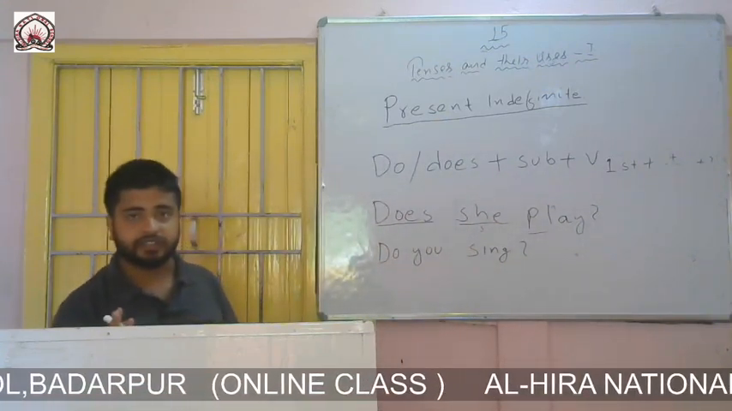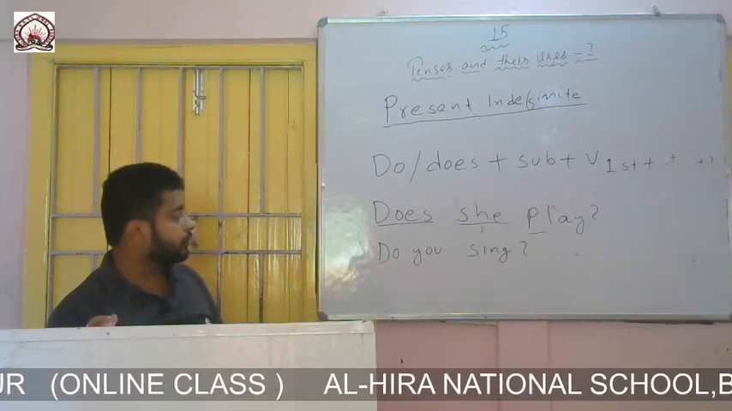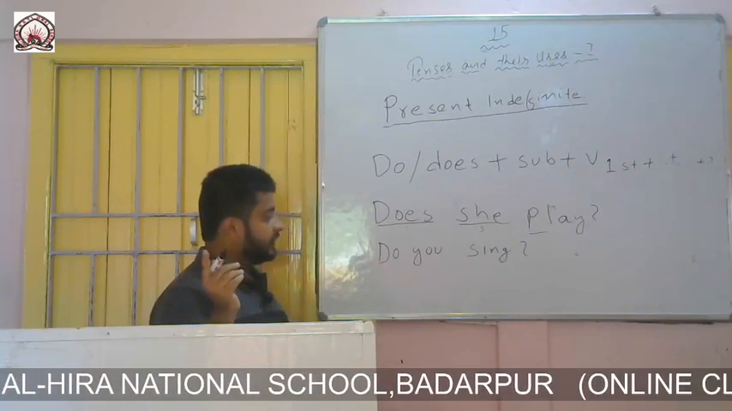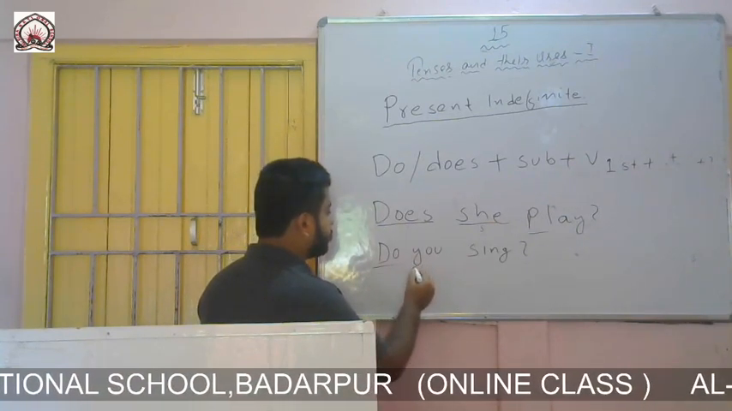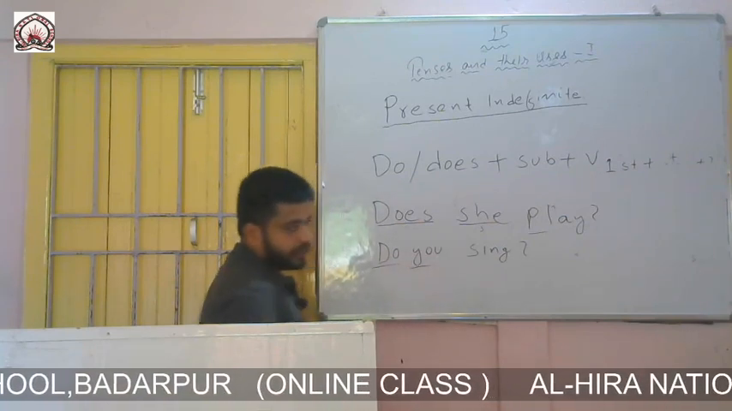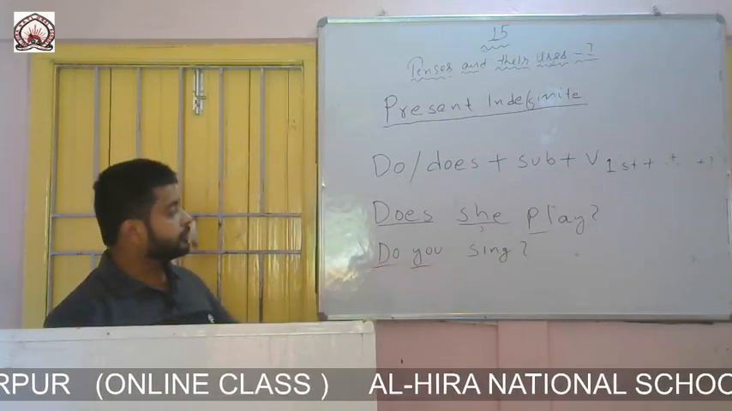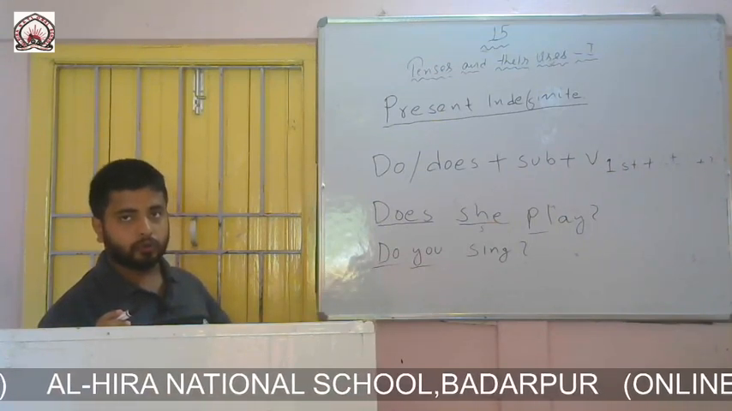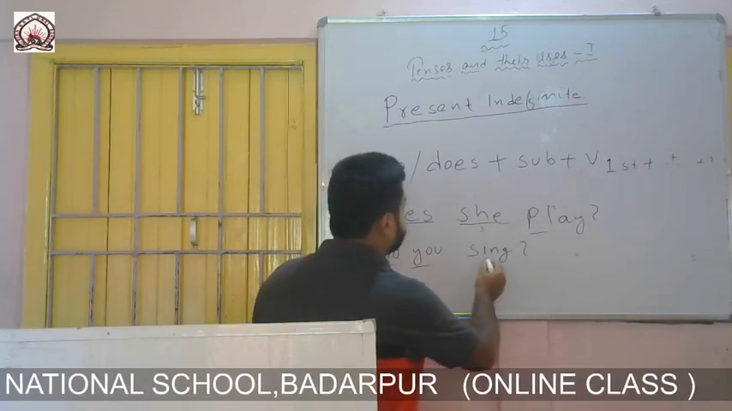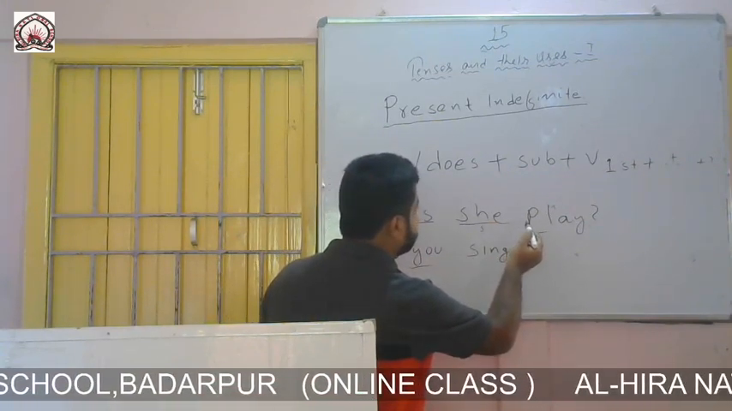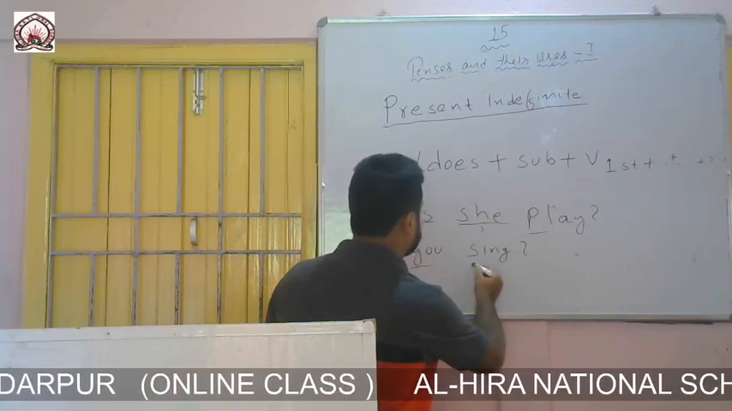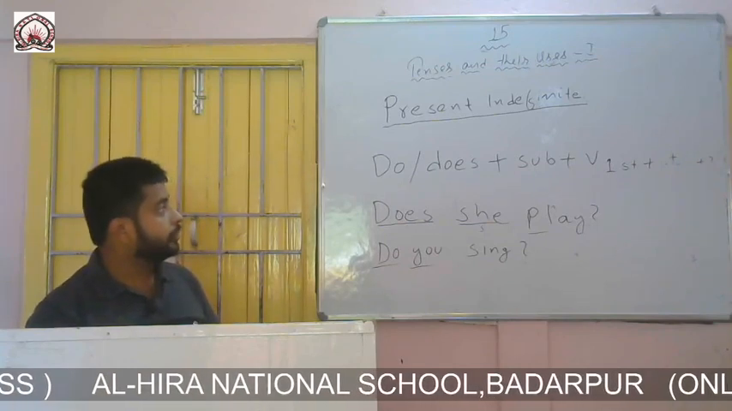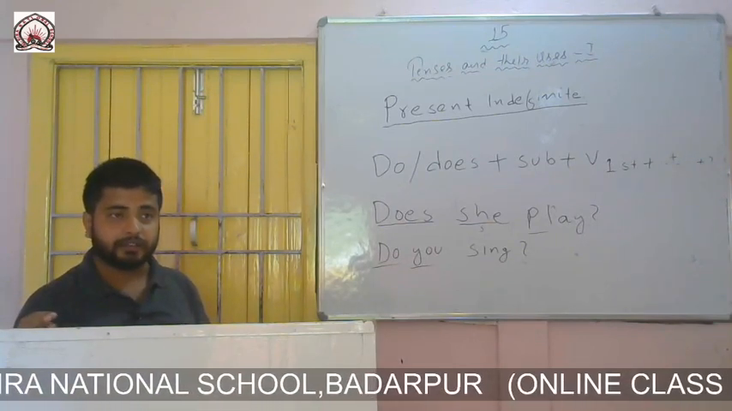My second example is: do you sing? The formation says that we should write do or does at the beginning. Here I have written do. Then the formation says to put a subject, so I have written you, because the subject is not third person singular. Then after the subject, write the first form of the verb, which is sing. So, do you sing? Hope you have understood the formation of present indefinite interrogative.